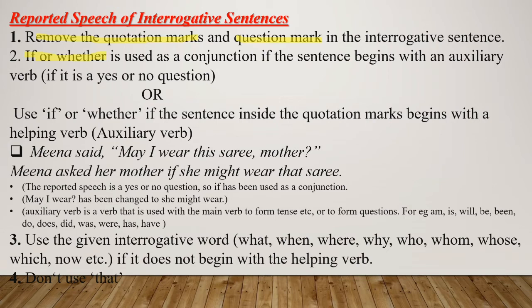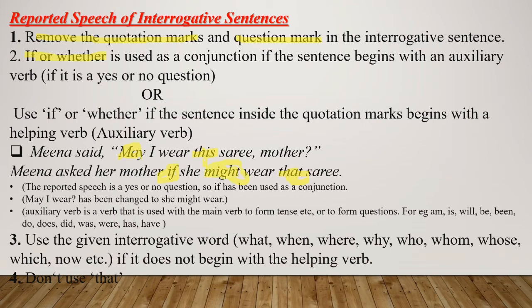For example, Meena said, "May I wear this sari, mother?" Okay, so now here Meena is asking a question and it is in the form of yes or no. May I wear this sari? Yes, so it is in the form of yes or no. So in such cases we join the sentences with the help of if or whether. So Meena asked her mother if she might wear that sari. This is converted into that. And may is changed into might.